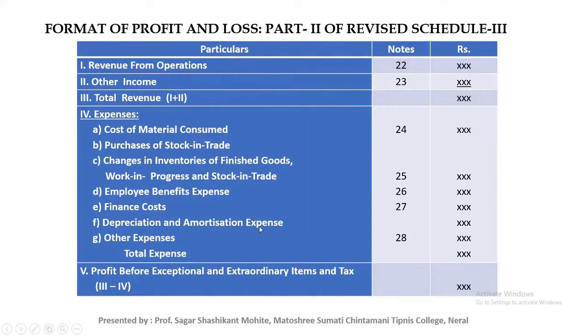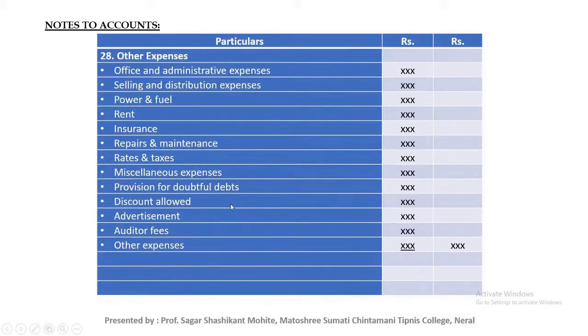Next and final point in expenses is other expenses. It includes all other expenses which are not mentioned above. All other expenses, that is office and administrative expenses, selling and distribution expenses, power and fuel, rent, insurance, repair and maintenance on building, machinery, furniture, vehicle, equipment, rent and rates, miscellaneous expenses, provision for doubtful debts, discount allowed, advertisement, audit fees.